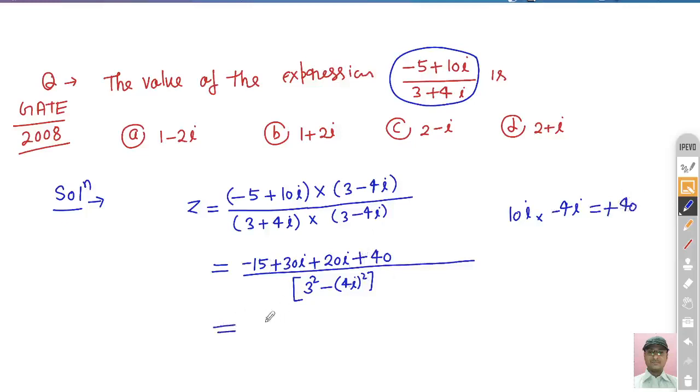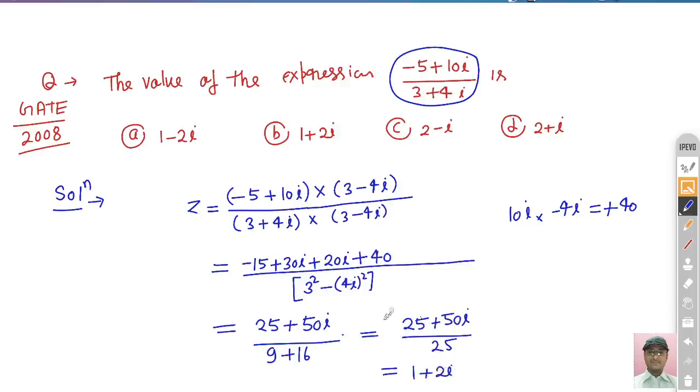40 minus 15, that is 25, right? And plus 30 plus 20, which is basically 50 iota, right? So in the denominator, what you will get here: 3 square, that is 9, and 4 square is 16, and i square is -1, it becomes plus, right? So this becomes 16. So finally you will get what? 25 plus 50 iota divided by 25. So finally we have what? 1 plus 2 iota. So we can simply say that option number B is correct.